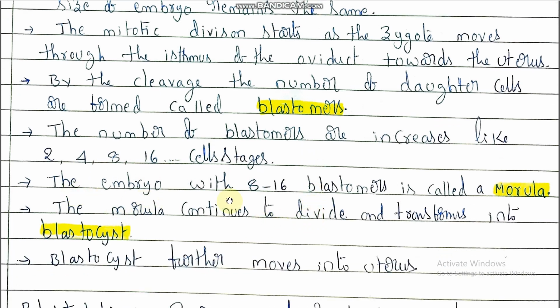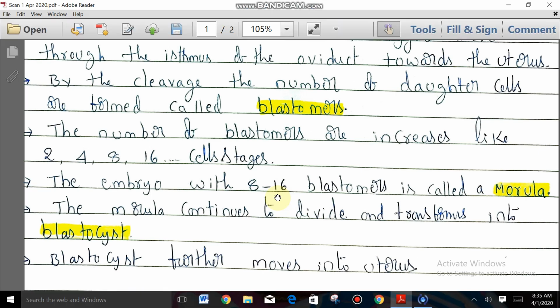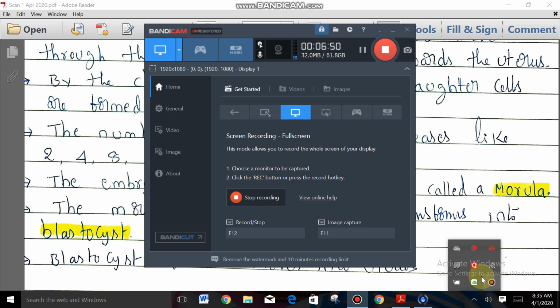The embryo with 8 to 16 blastomeres is called a morula. What is meant by morula? The embryo at the 8 to 16 blastomere stage is called a morula. Right?